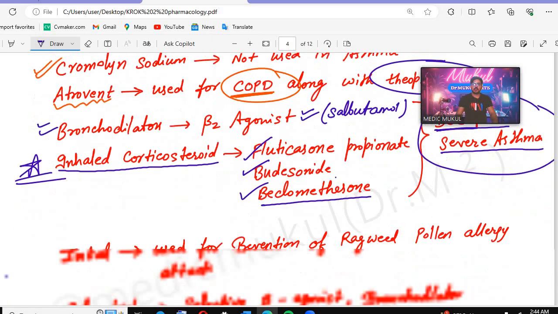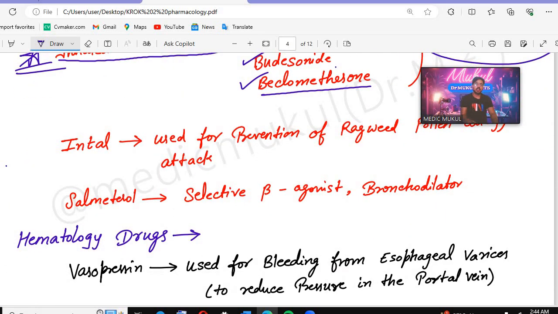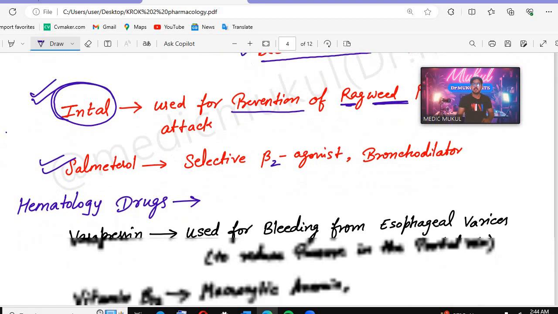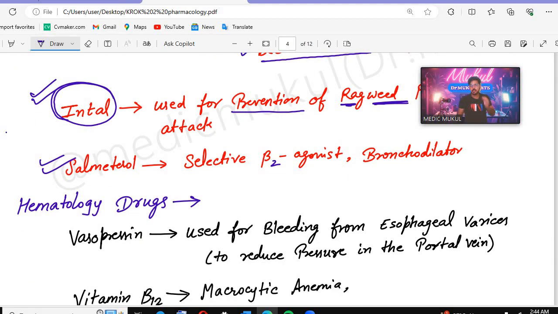Okay. After that, Intal. There is one question about this drug, that is Intal. Intal is used for the prevention of ragweed pollen allergy attacks. If there is any allergy, like pollen allergy, basically the most common is pollen allergy, in those conditions which drug will be given? That is Intal. Salmeterol, that I told you, is the selective beta 2 agonist, and they are bronchodilators. Salbutamol, and these are used in asthma patients.